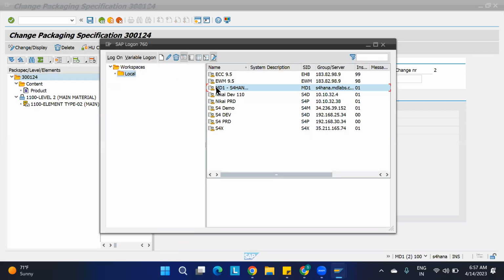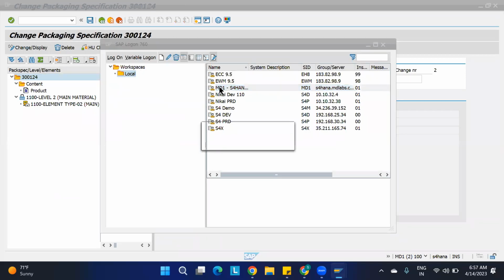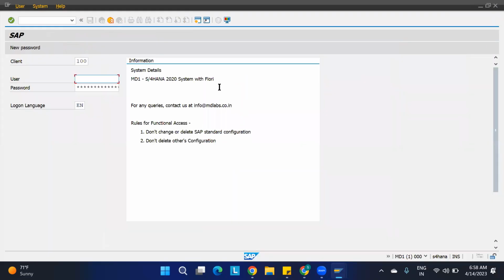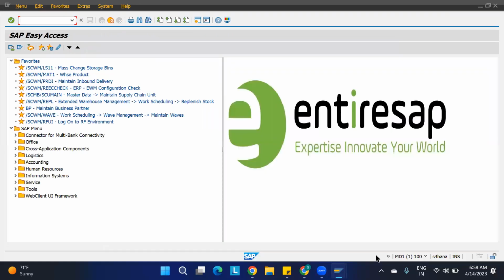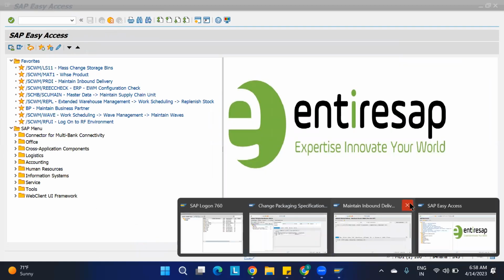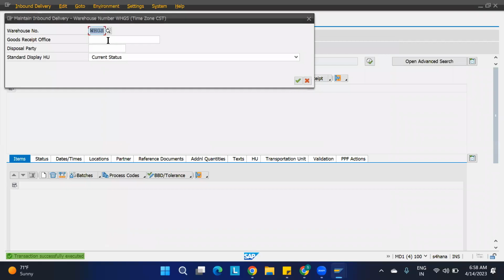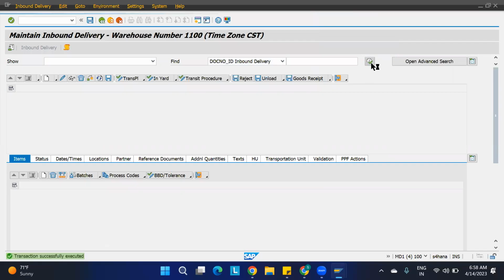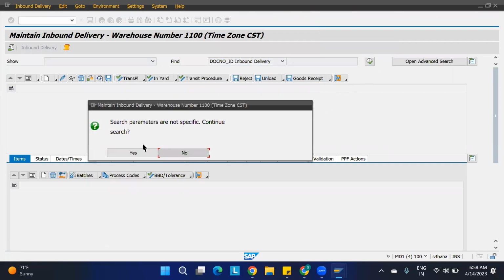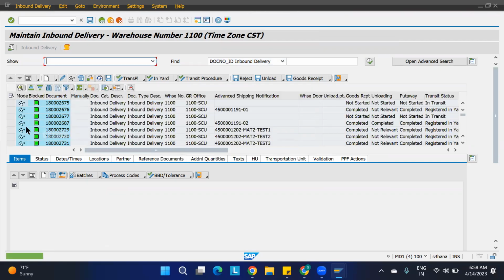I'll just execute, and I want to take some number. 1100, I'll just maintain. Execute. I want to take the ship from, so take any of the documents.